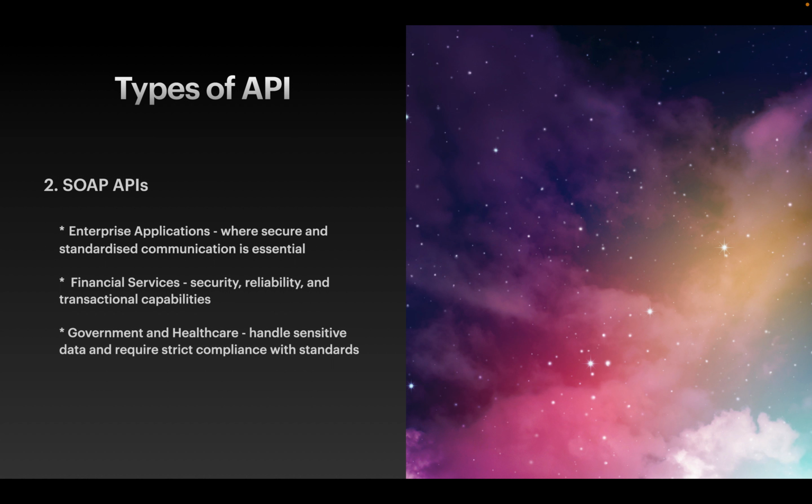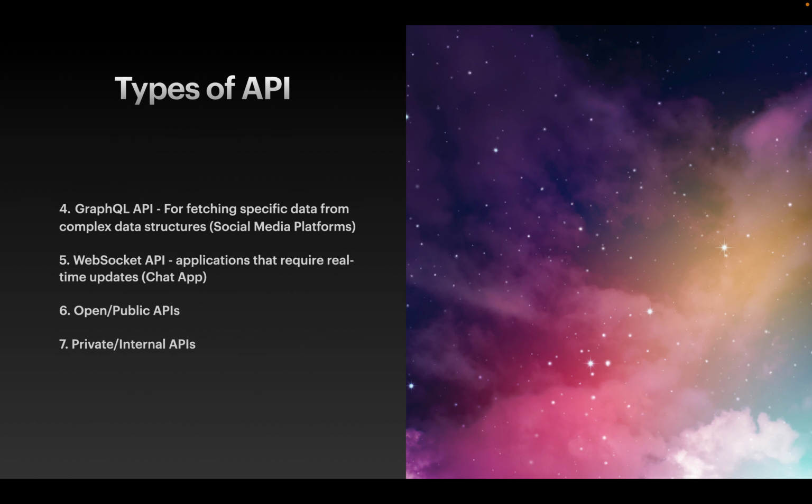The second API is SOAP API. This kind of API is used in enterprise applications, like CRM applications and all, where secure and standardized communication is required. Also for financial services like banking applications, where security is the main concern, we'll be using SOAP APIs, as well as government and healthcare, where strict compliance with the standards is required. In these cases, we'll be choosing the SOAP API.